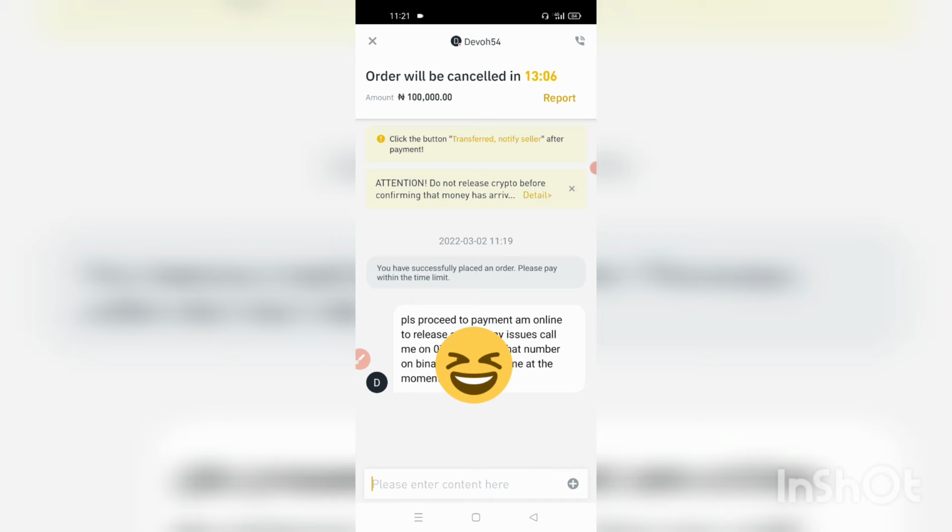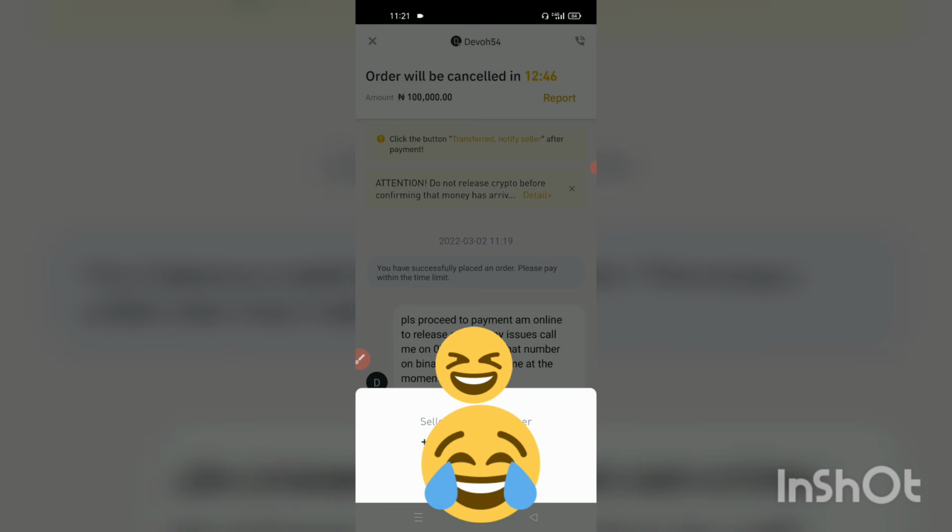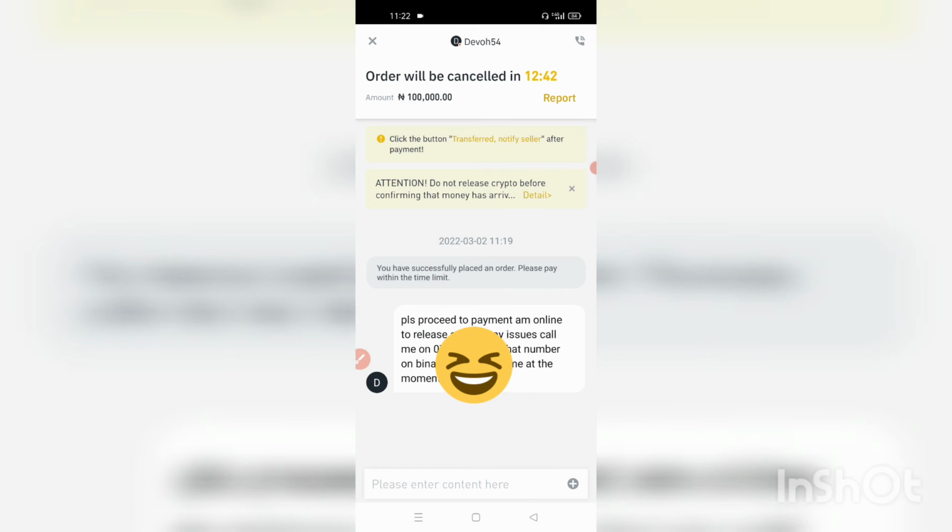Okay. Personally, I wouldn't want to do this. I would like to transact with someone that has the same number it has on Binance. So in this case, normally I would click on this phone icon at the top right. Once I click on this phone icon, the number will appear, and I will use it to contact the person. But this person is saying that this number here is not with him. So personally, I won't continue with this trade. So I will cancel. Yes, I'm gonna cancel.